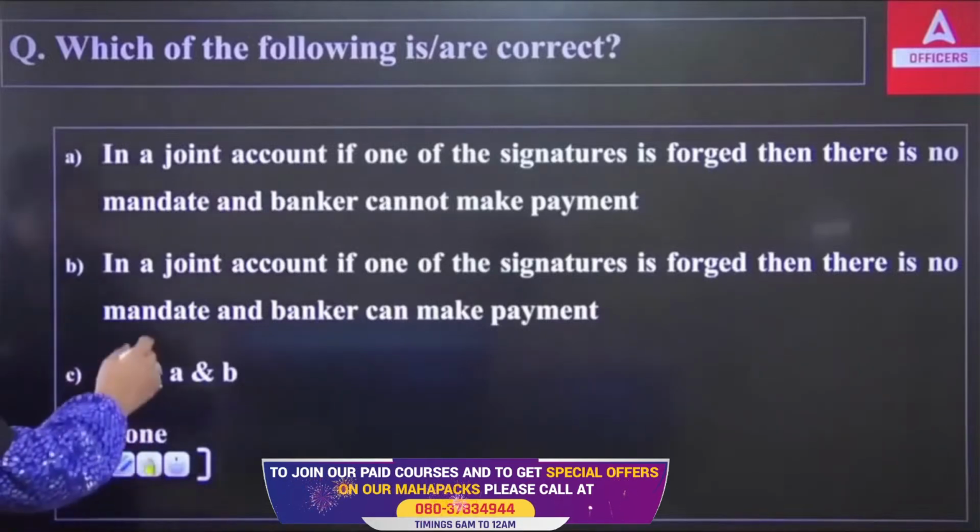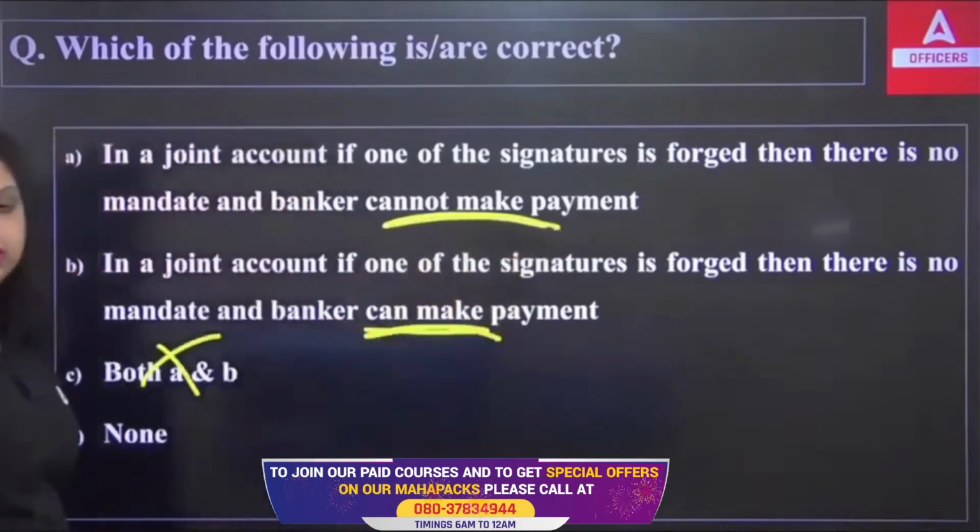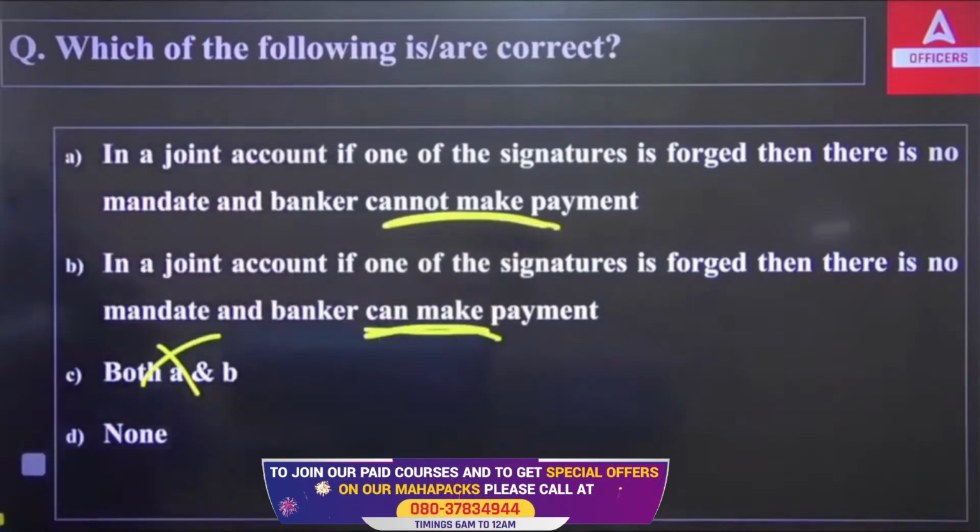So it can't be both. The first is saying the banker can make payment, the second is saying the banker cannot make payment. So it can't be option C. So which of the following is correct? In case of a joint account, if one of the signatures is forged, then there is no mandate, and the banker cannot make payment, or the banker can make payment. What do you think? A, B or D? It can't be C. So you have to find out A, B or D.